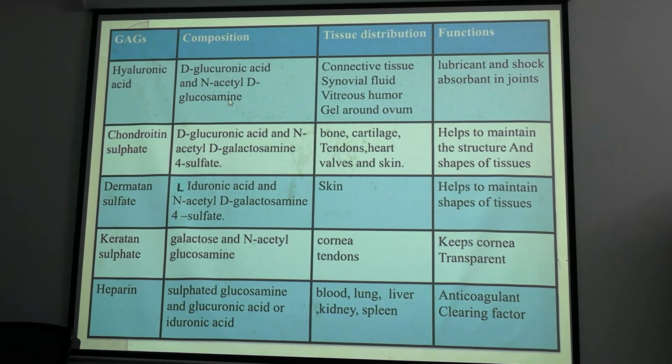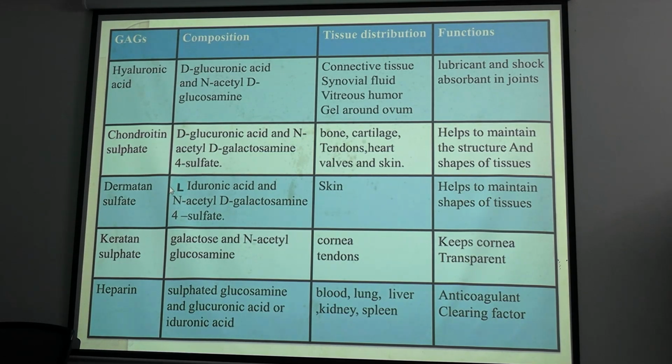Why is it studied in carbohydrate chemistry? Because here is one sugar acid, one amino sugar. You may be asked, name one mucopolysaccharide that does not contain sugar acid. Which one? Keratan sulfate. There is no acid, only galactose and glucosamine, N-acetyl glucosamine.